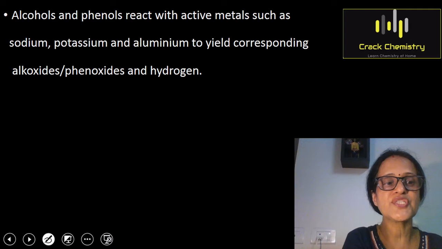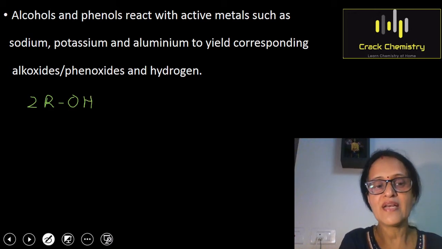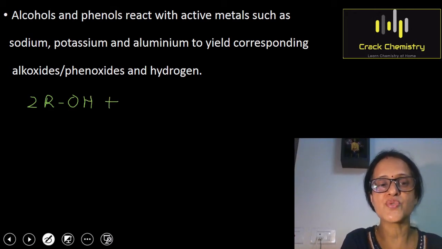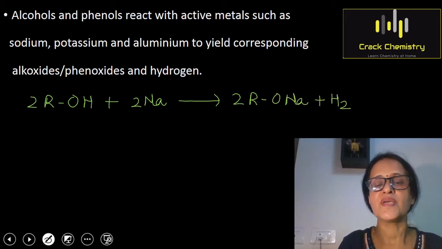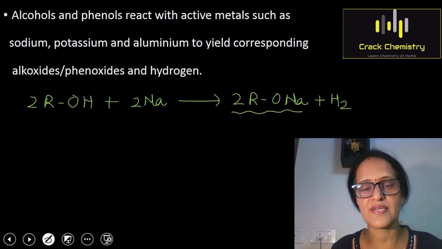So I am writing the general alcohol ROH, where R is an alkyl group. When alcohols are treated with sodium, hydrogen gas is liberated and the compound formed is sodium alkoxide, RONa, plus hydrogen gas is liberated here. So the compound which is formed here is sodium alkoxide.